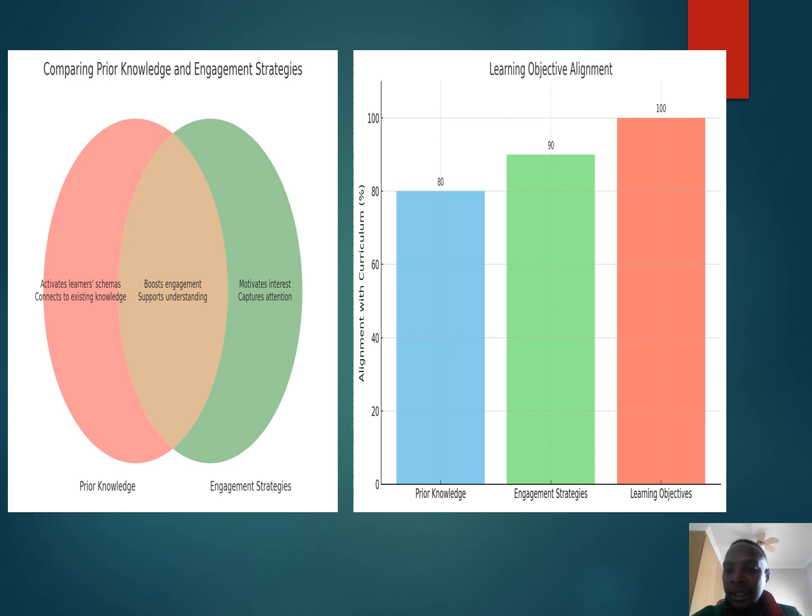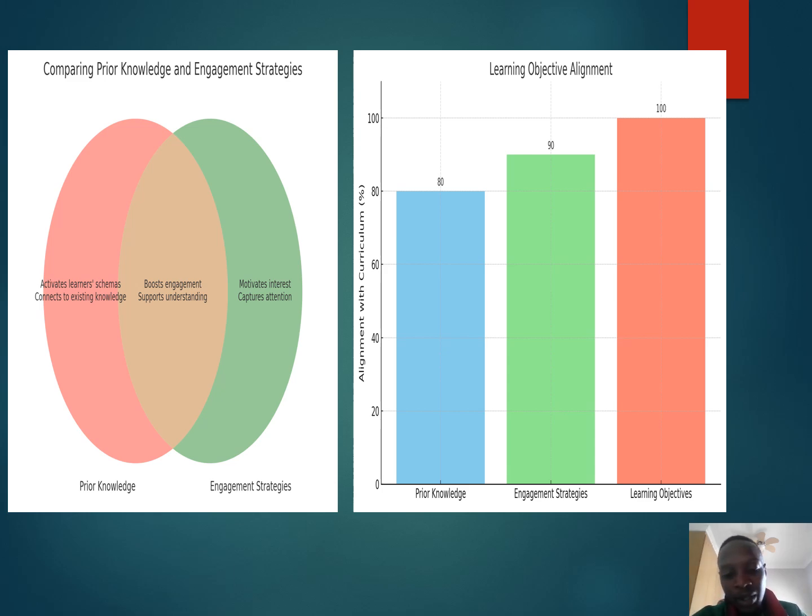For the learning objectives, if you look at the other picture, prior knowledge, 80%, aligns well with the curriculum goals but is more applicable. Engagement strategies, 90%, are strongly aligned with driving interest and the learning objectives. And this is the important part: the learning objectives, 100%, must be explicitly stated and directly aligned to the curriculum.